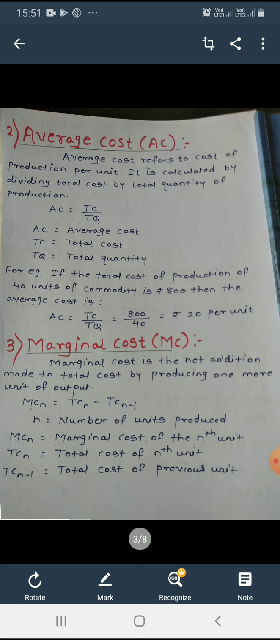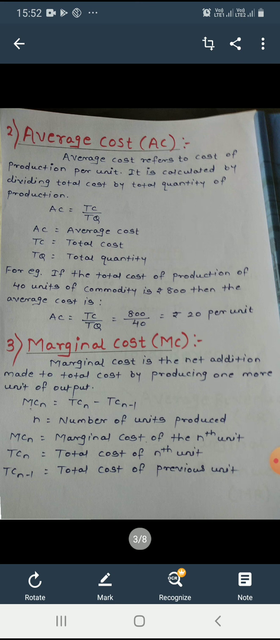Now third type of cost, marginal cost. The word marginal means extra or additional unit. Marginal cost is the net addition made to total cost by producing one more unit of output. Now see the formula for marginal cost. MCn is equal to TCn minus TCn-1. See the formula in detail. n is equal to number of units produced. MCn is equal to marginal cost of the nth unit. TCn is equal to total cost of the nth unit. TCn-1 is equal to total cost of the previous unit.